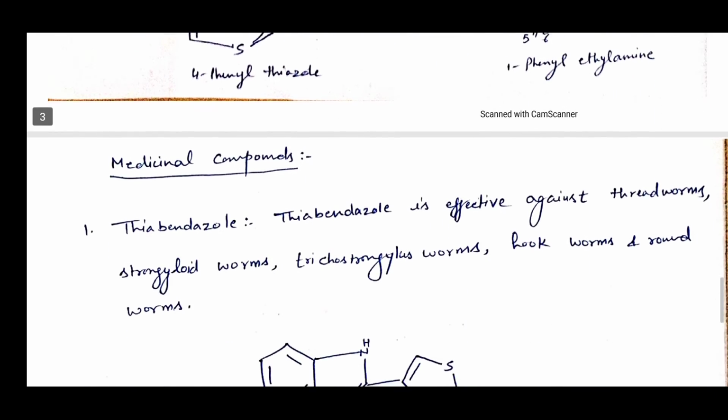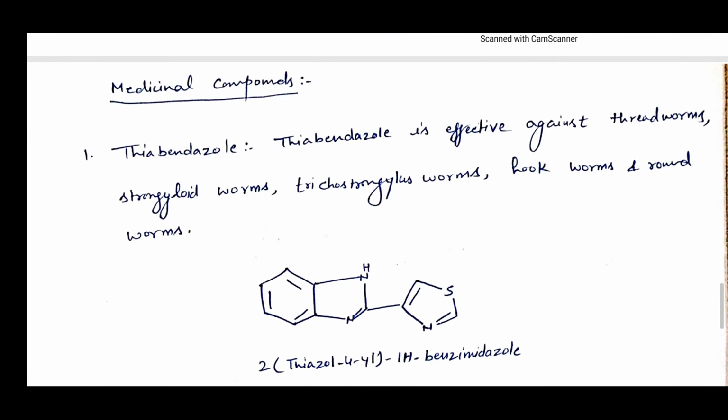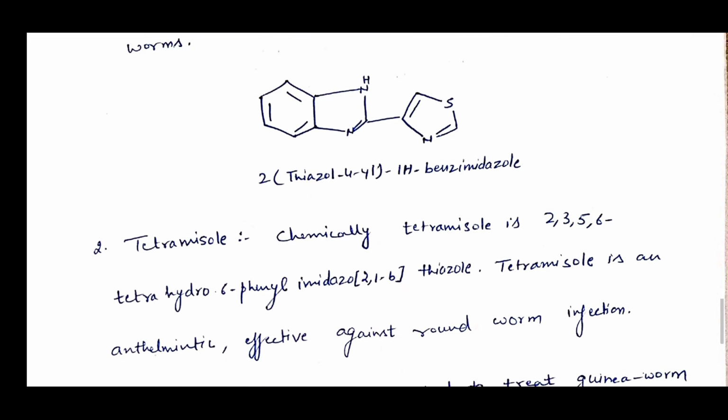Now, medicinal compounds which are obtained from the thiazole ring. First is thiabendazole. Thiabendazole is effective against threadworms, strongyloides worms, trichostrongylus worms, hookworms and roundworms. The structure is, as you can see in this diagram.